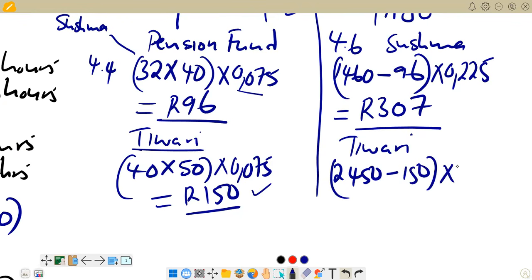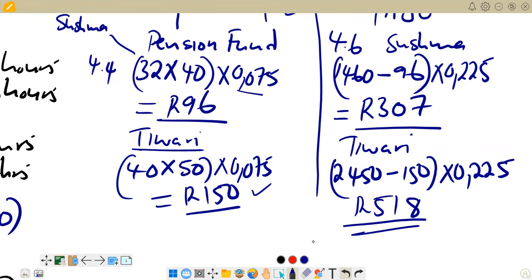And then the answer that you are going to get, you multiply by 22.5%, which is 0.225. So that's what we have there. Right. When you calculate that correctly, you are supposed to get 517 point something. And then if you round off to the nearest rand, like the instruction that we are given, it becomes 518. So that's what we have in terms of Tiwari. That is 4.6.